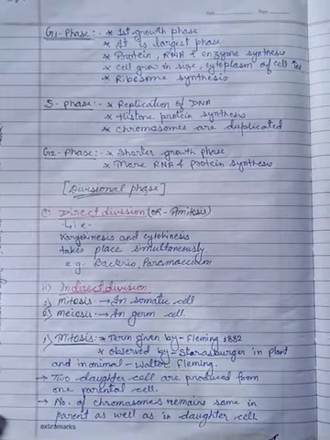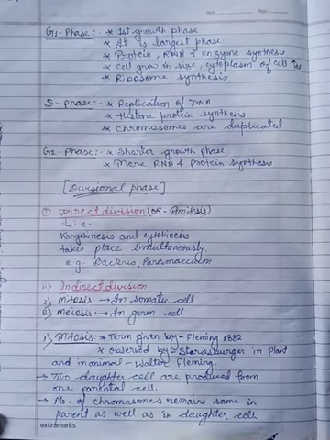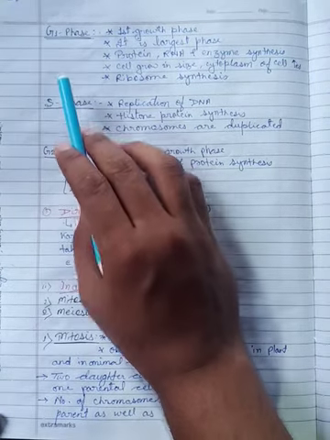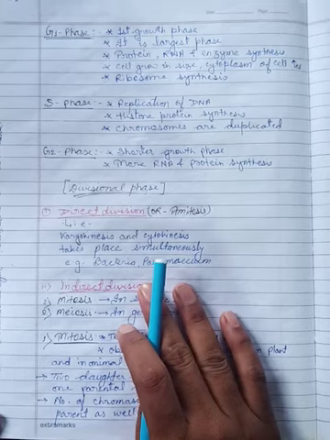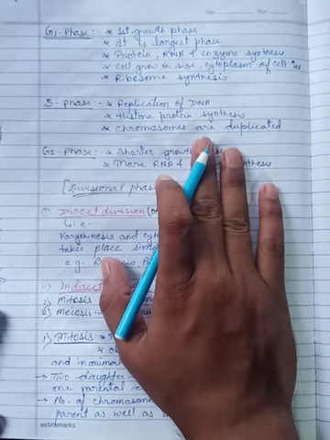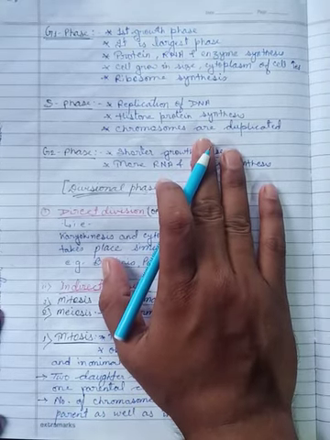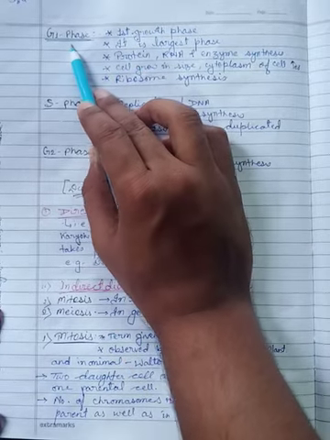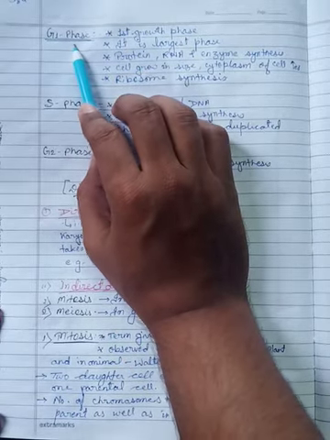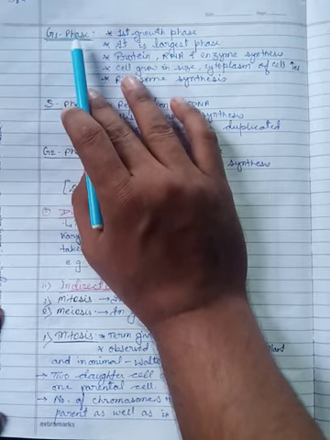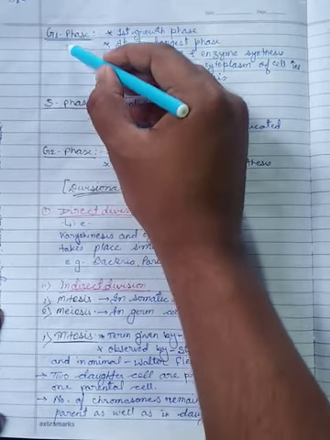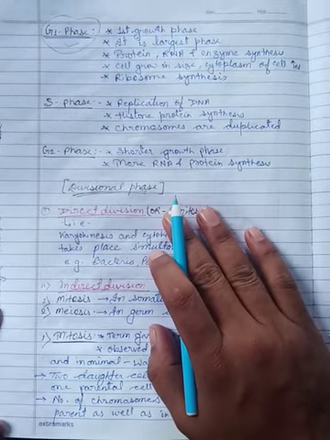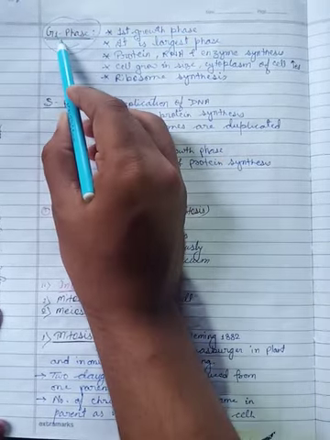Now let's take a look at the phases of interphase, that is G1 phase, S phase and G2 phase. Each phase has different characteristics and functional zones. The G1 phase is the largest phase of interphase, and you can say it is the largest phase of the total cell cycle also. It is the first growth phase.